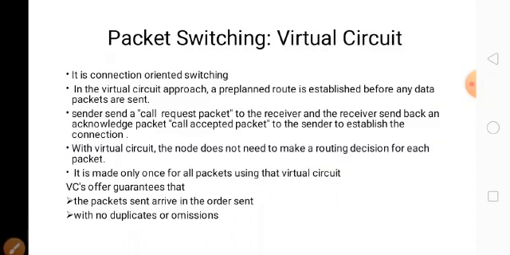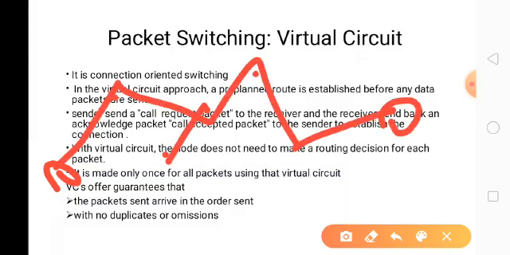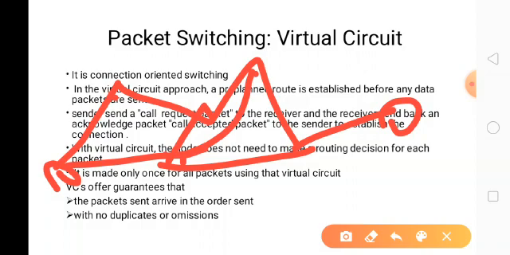Now virtual circuit switching. Virtual circuit switching is connection oriented switching. It is pre-planned switching. How is it pre-planned? Suppose there is a sender and a receiver, and here there are different nodes. Like that there will be different path options. So the sender sends a request.